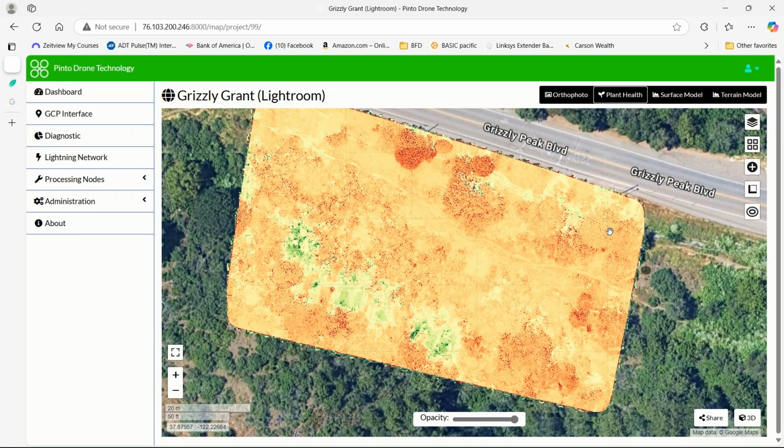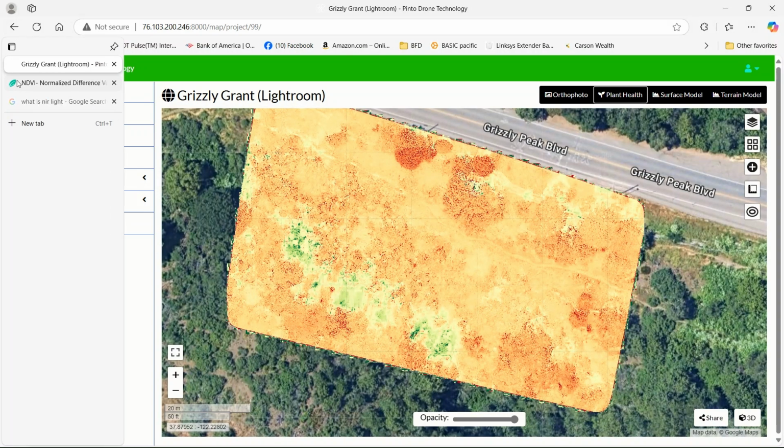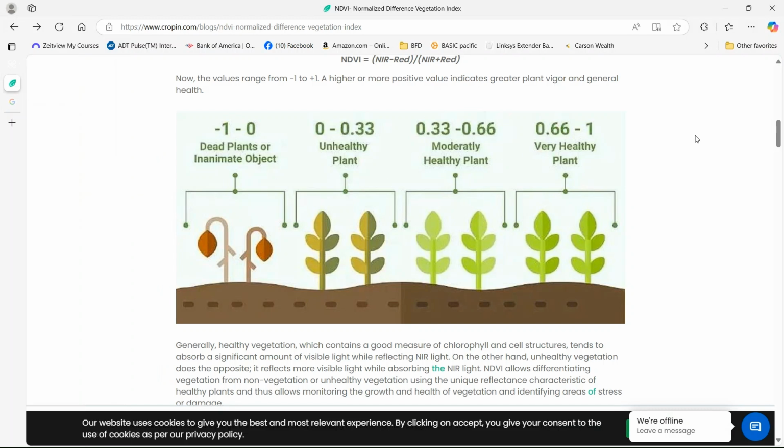NDVI provides an accurate indication of the presence of chlorophyll in a leaf structure, which correlates with plant health, which can determine when vegetation is dehydrated, sick, afflicted with disease, etc. I'm going to show you a quick chart that better sums up what I just said. And here it is. It goes from -1 to +1.